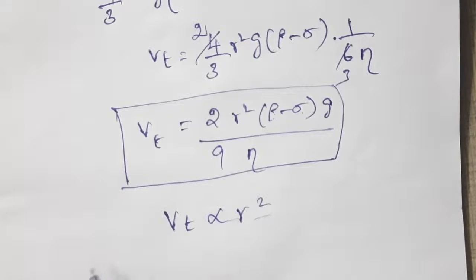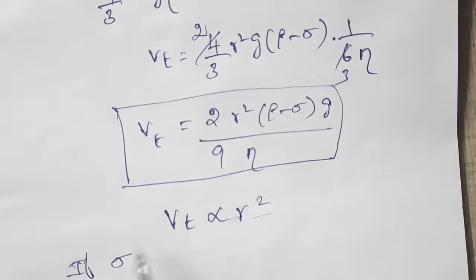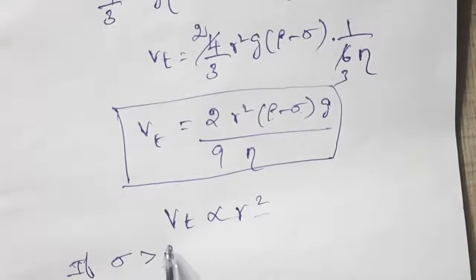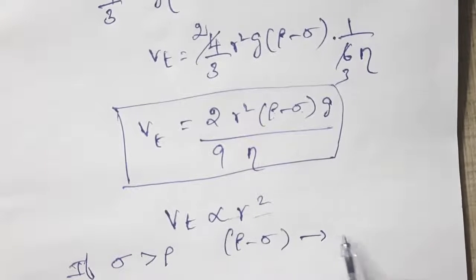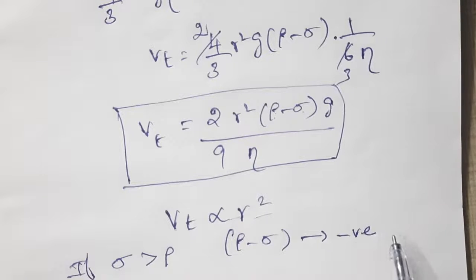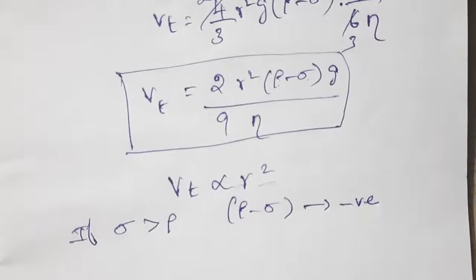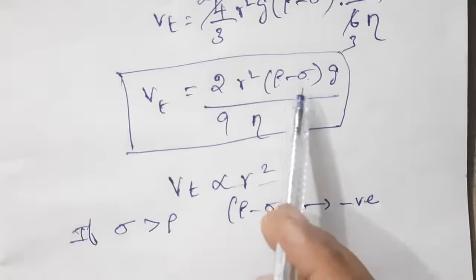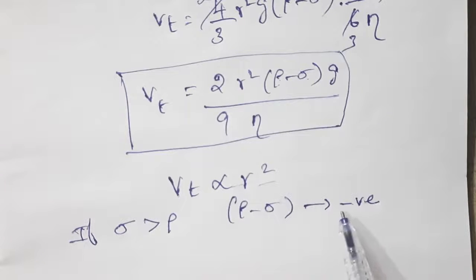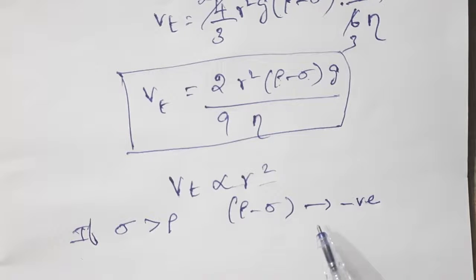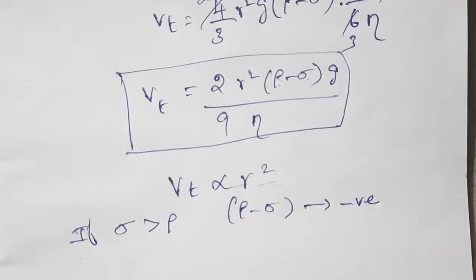Here, if sigma is greater than rho, the term rho minus sigma becomes negative. So we can say it has a negative terminal velocity. That is why air bubbles rise up through water or any fluid. This is also the reason for the clouds in the sky to move in the upward direction.